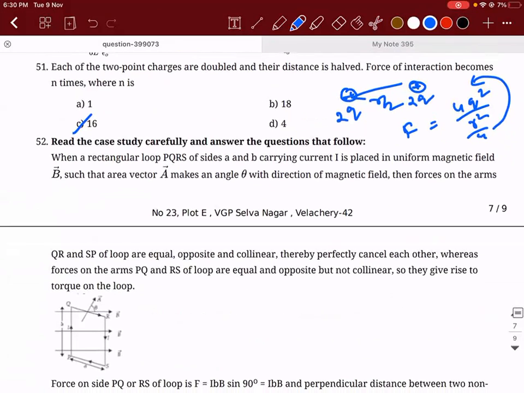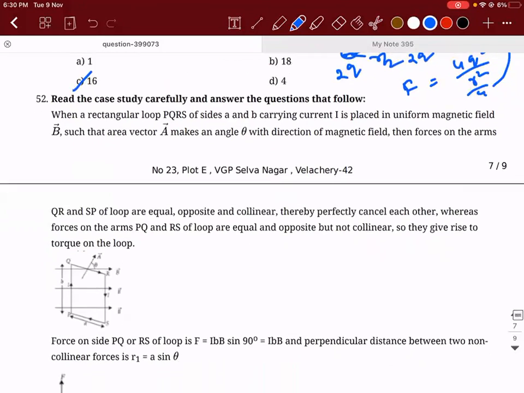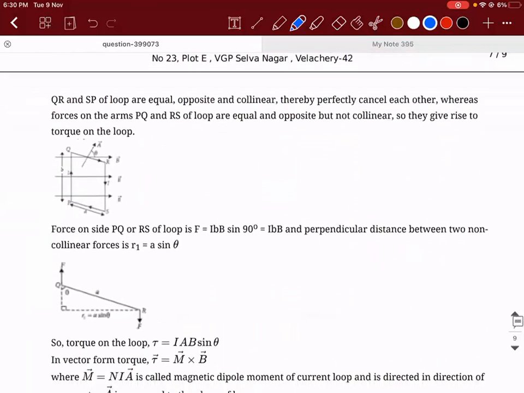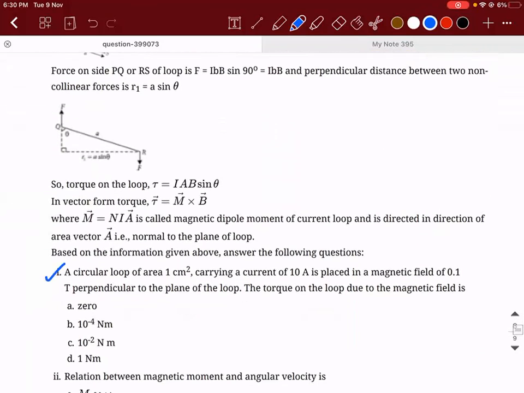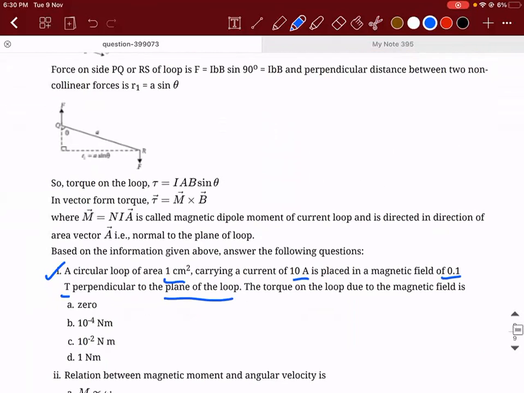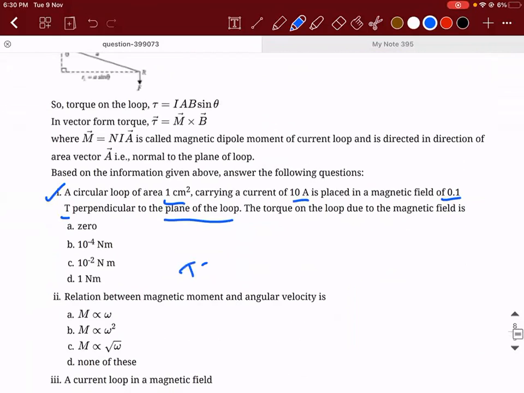So the next one is very simple. When a rectangular loop PQRS of sides A and B carrying current I is placed in a uniform magnetic field B, all these things are stories only. We'll directly go to the problem. A circular loop of area 1 centimeter square carrying a current of 10 amperes is placed in a magnetic field of 0.1 Tesla, perpendicular to the plane of the loop. The torque on the loop due to the magnetic field is?